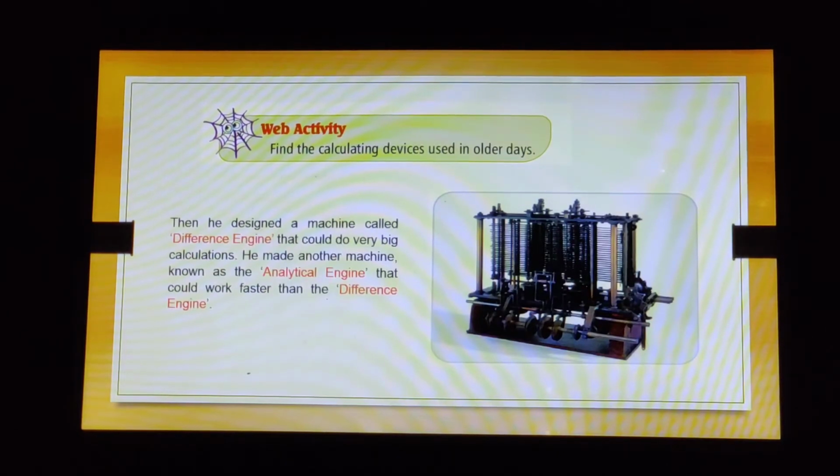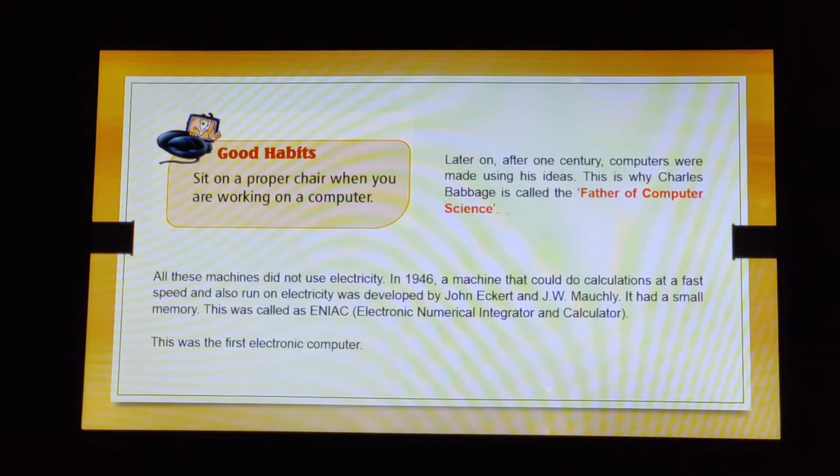Then he designed a machine called difference engine that could do very big calculations. He made another machine known as the analytical engine that could work faster than the difference engine. So two machines were designed. First was the difference engine, second was the analytical engine. Alright, so analytical engine was much better than the difference engine. Later on, after 1 century, which would mean 100 years, right? So after 1 century, computers were made using his ideas. This is why Charles Babbage is called the father of computer science.